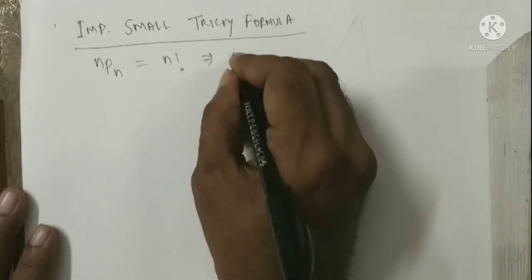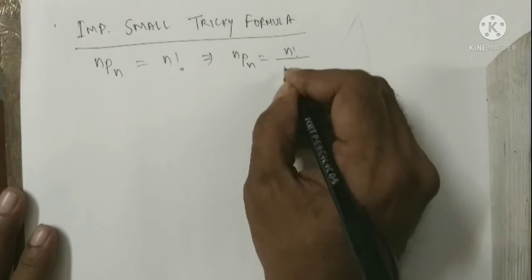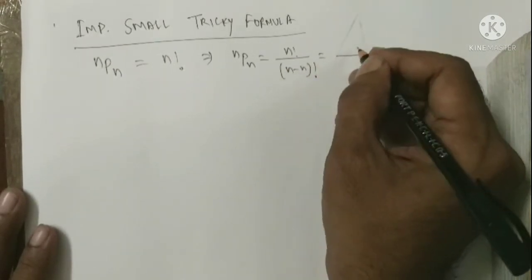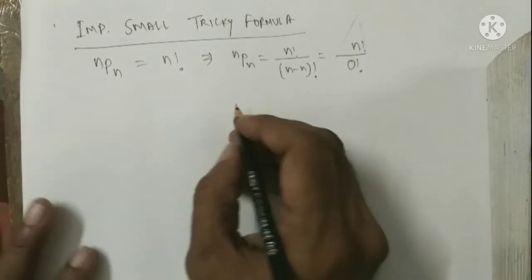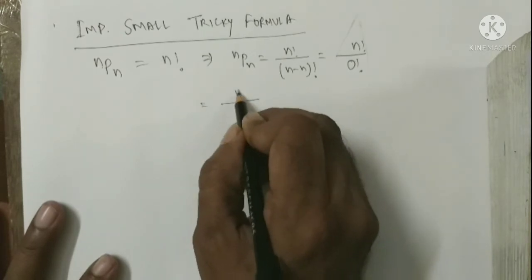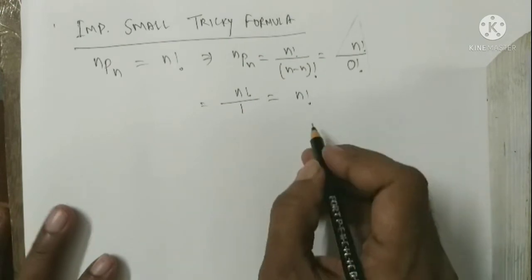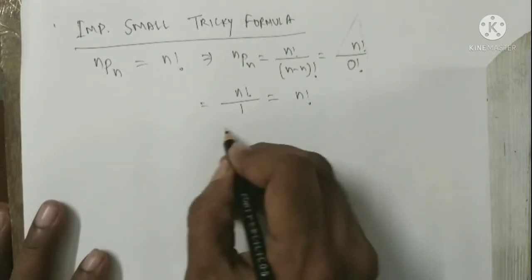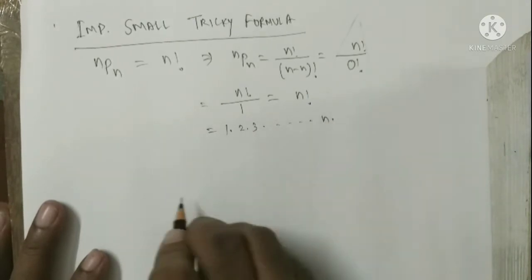It implies nPn equals n factorial over (n minus n) factorial, that is n factorial by 0 factorial. 0 factorial means 1, as we assumed earlier, that is n factorial by 1, that is n factorial, and hence we can write this n factorial means actually 1, 2, 3, and so on to n.